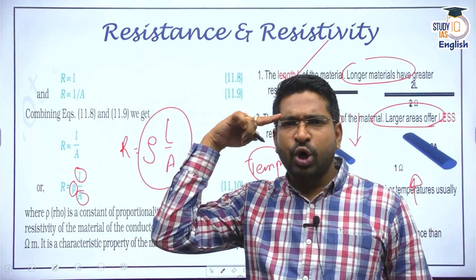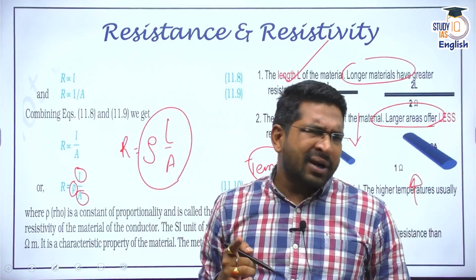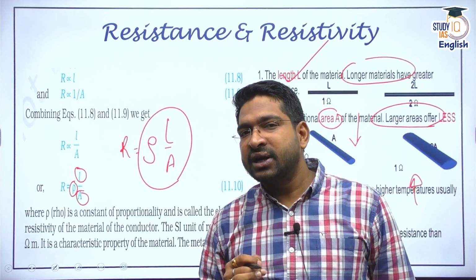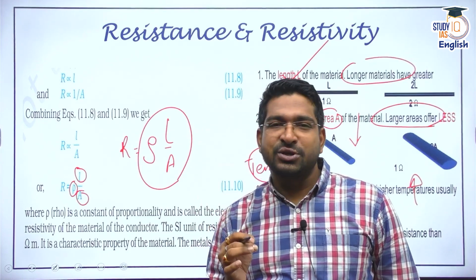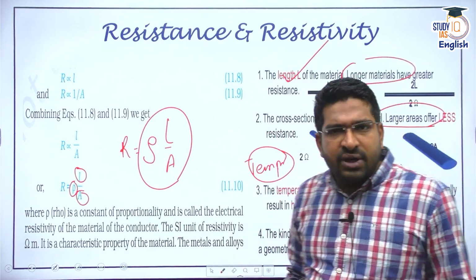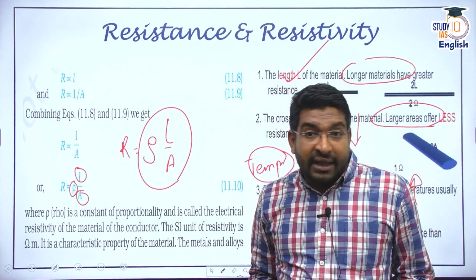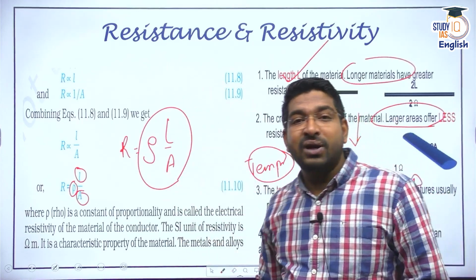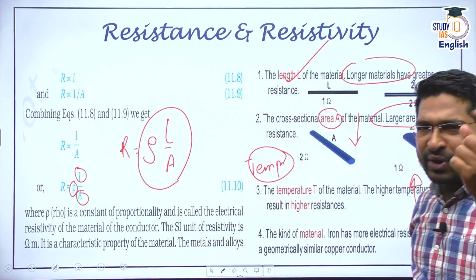That's why you talk about superconductivity. Superconductivity means very low resistance. At what temperature do you achieve superconductivity? Very low temperature. That's why you see we talk about quantum computers. Quantum computers work on the concept of superconductivity only. That's why the quantum computer itself needs very low temperatures for working. All right. That way you can remember.